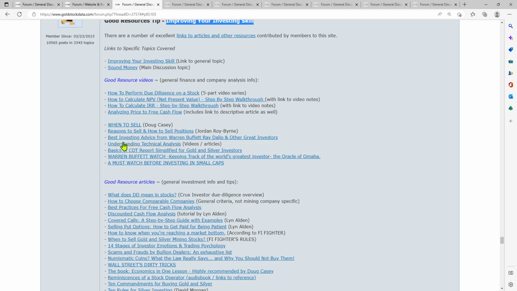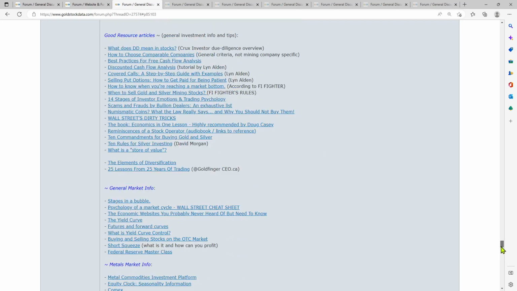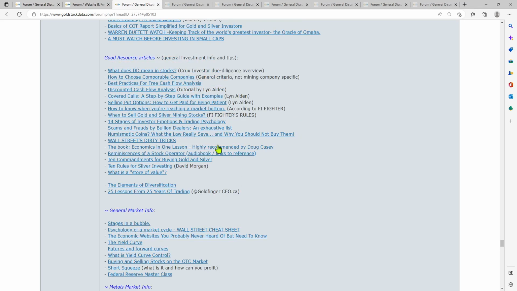Here's understanding technical analysis. Commitment of Traders report. Warren Buffett, investing in small caps. What else? Articles. What do we have here? Good resource. Due diligence, comparable companies, and this is general criteria, not mining specific. There's another article that goes into mining when we get to investing in mining companies.